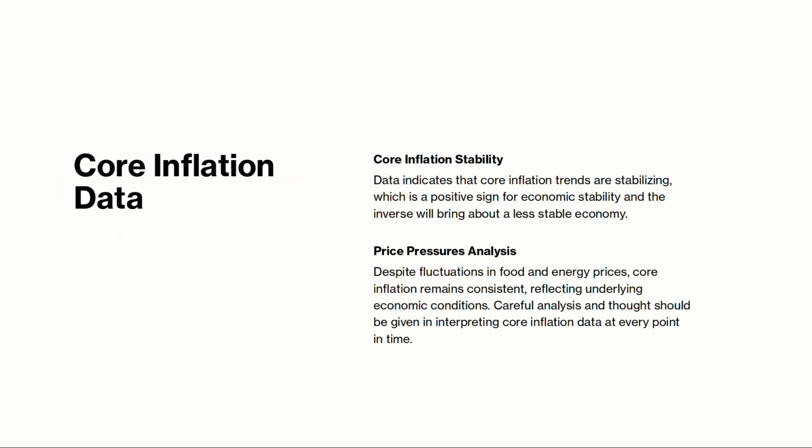Core inflation data. Data indicates that core inflation trends are stabilizing, which is a positive sign for economic stability, and the inverse will bring about a less stable economy. Despite fluctuations in food and energy prices, core inflation remains consistent, reflecting underlying economic conditions. Careful analysis and thought should be given in interpreting core inflation data at every point in time.